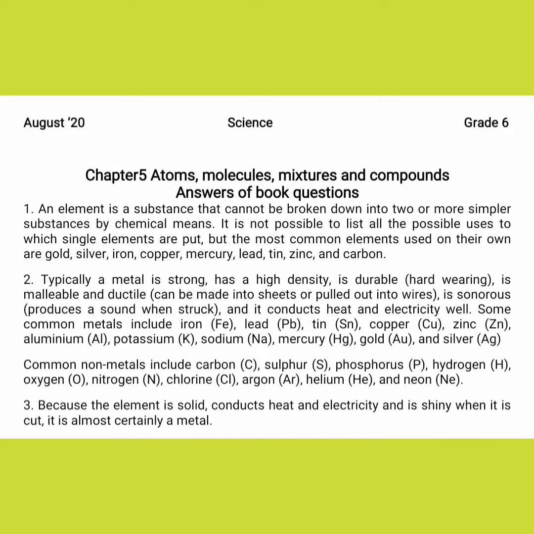Okay, the answer of first question is, an element is a substance that cannot be broken down into two or more simpler substances by chemical means. It is not possible to list all the possible uses of a single element, but the most common elements used on their own are gold, silver, iron, copper, mercury, lead, tin, zinc, and carbon. So one is done. I know most of you know the uses of gold, silver, iron, copper, mercury, lead, tin, zinc and carbon. So if you want to add the uses, you can add. You will be very welcome for that.